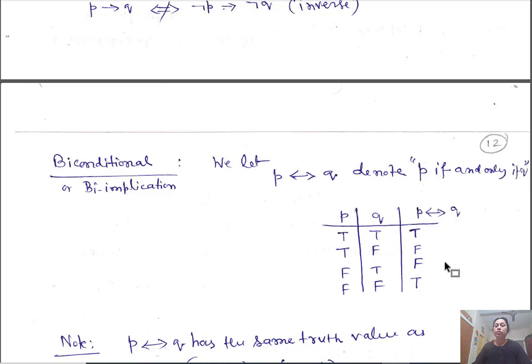Okay, this is the truth table for biimplication, or biconditional. Both are true, it is true. Both are false, it is true. If one is true and the other is false, or one is false and the other is true, then it is false.